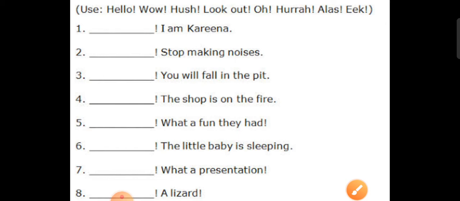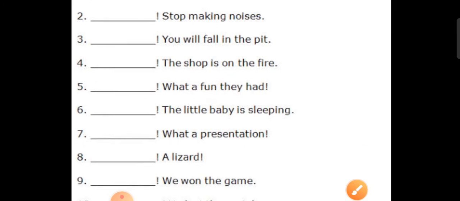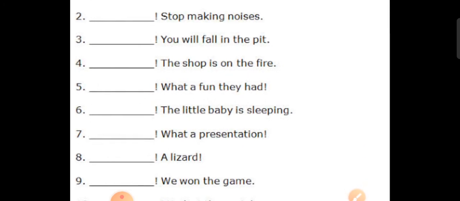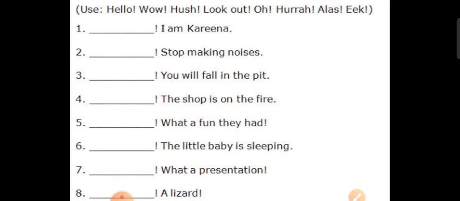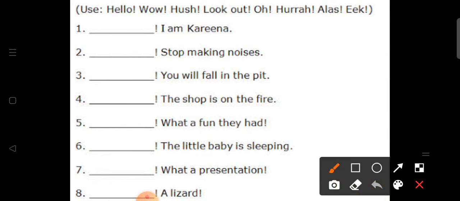Okay, let's see the next one. The shop is on the fire. What are we going to write here, students? What do you think? We can write oh, right? Oh.